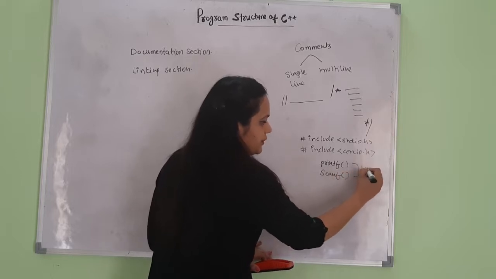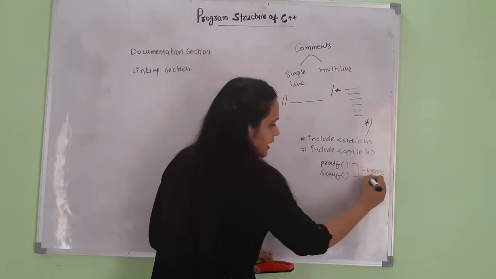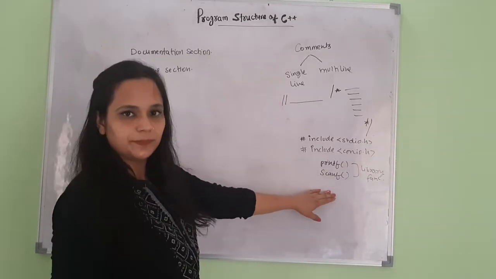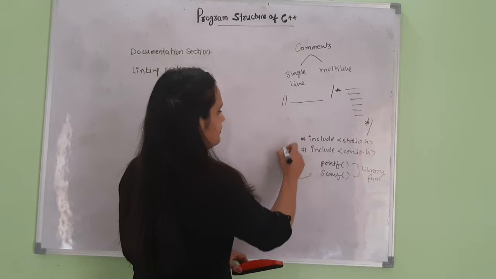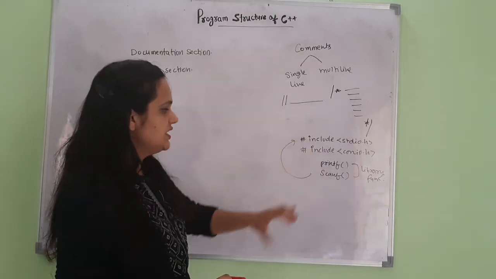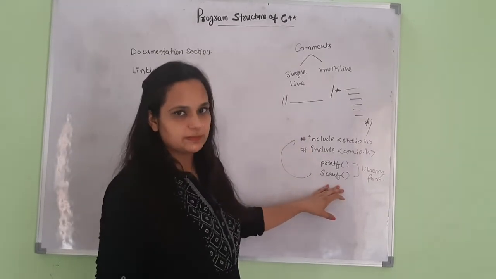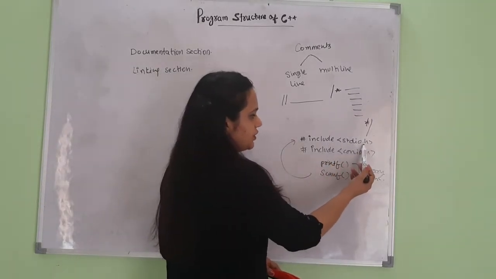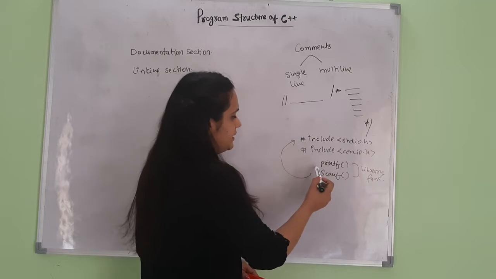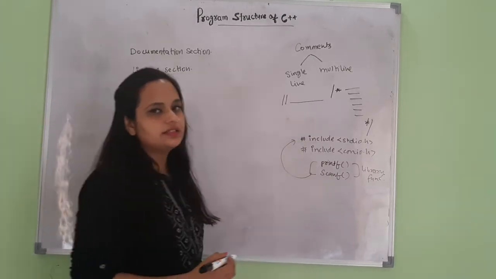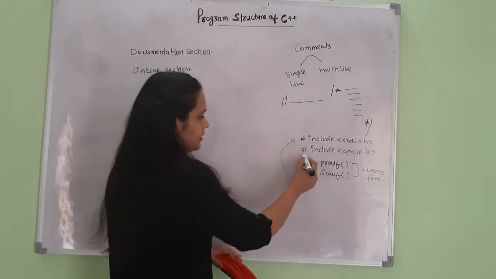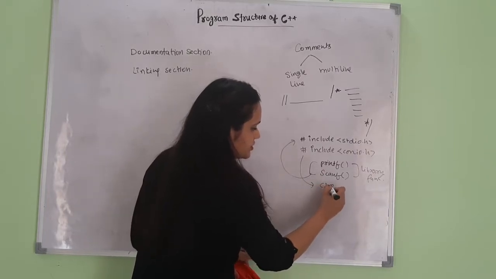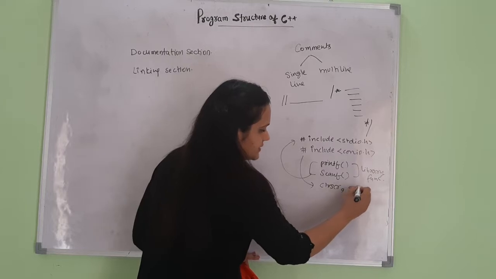printf and scanf are called library functions. Library functions means the definition is already known by the compiler and it is given in the header file stdio.h. We need not define them explicitly. So when we use the header file stdio.h, the compiler automatically includes the definition of these functions. Similarly, in conio.h, we have used functions like clrscr and getch.